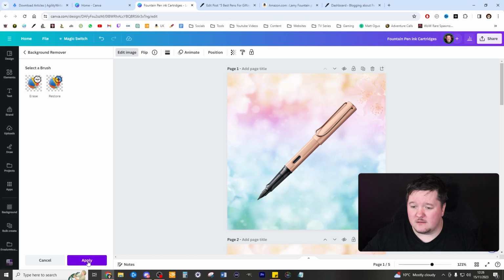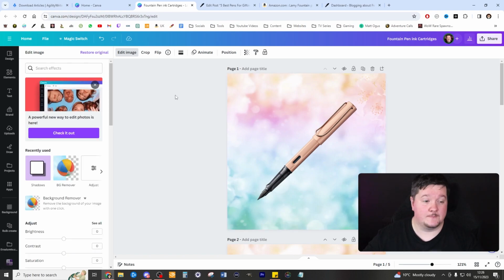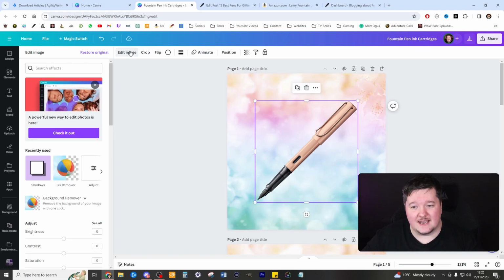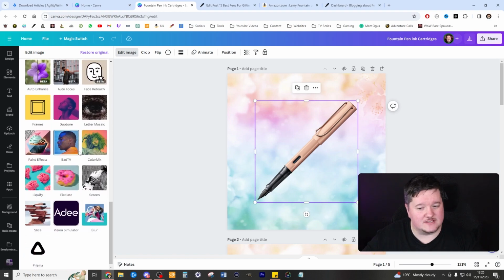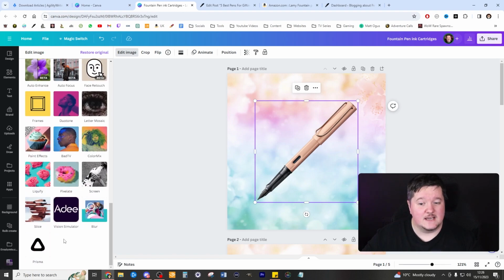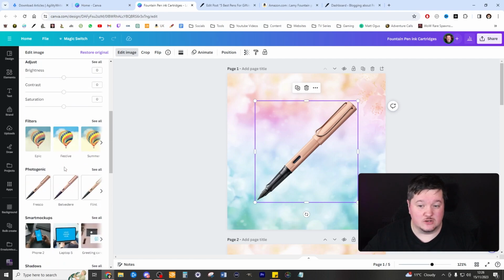Now, if you don't see that for any particular reason, you might be using the old version of Canva. And if you are, I'll show you how you can change it. Press the image, click edit image. Now, this probably looks different for you. If it does, scroll to the bottom and select, it doesn't show for me because I've already changed it, but if you want to change it to the same as mine, select, I would like to use the old image editor, and then it will change to look a bit like mine.